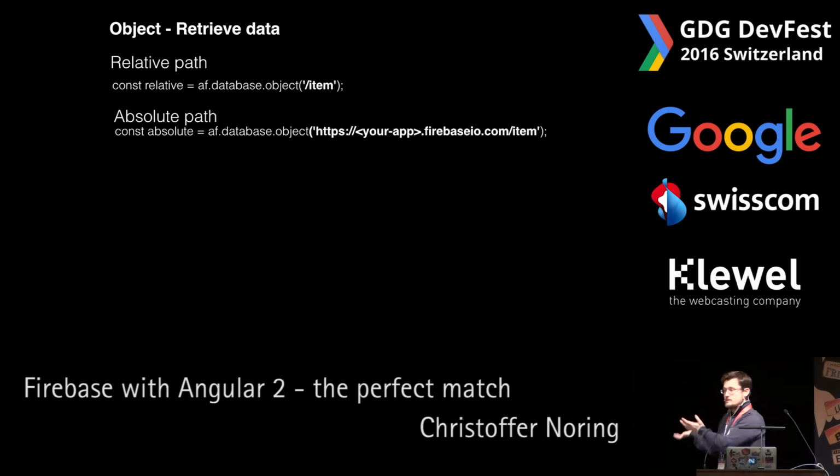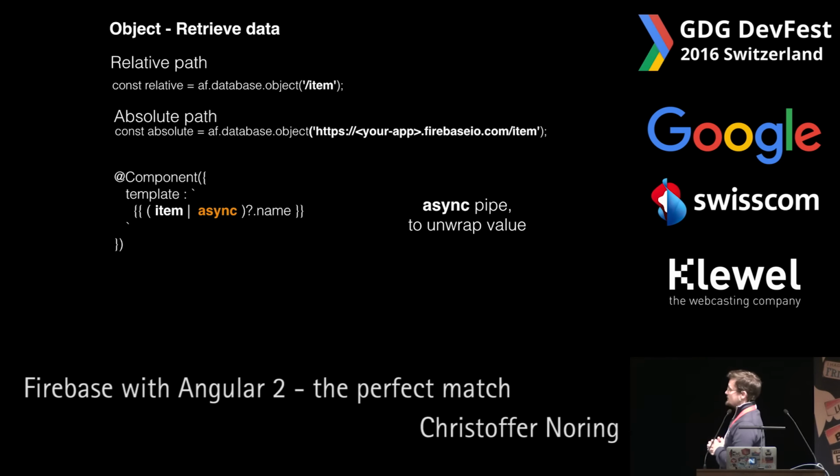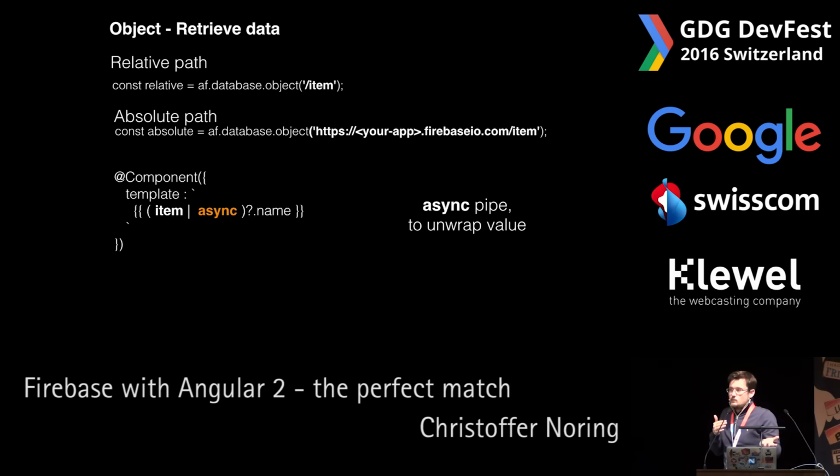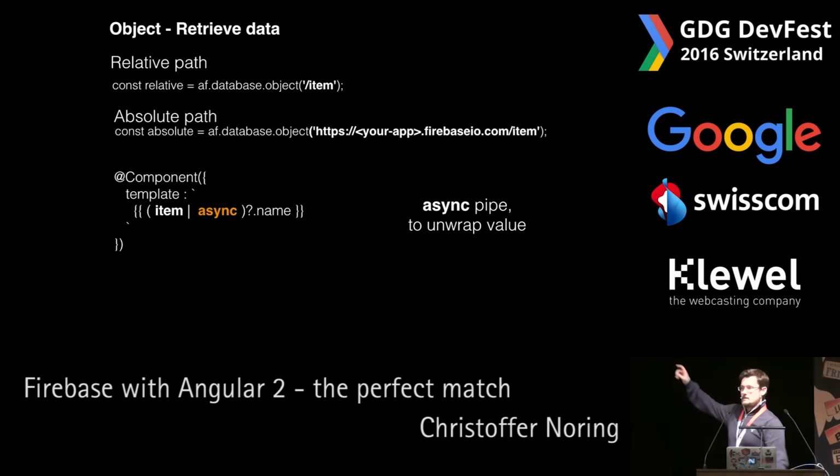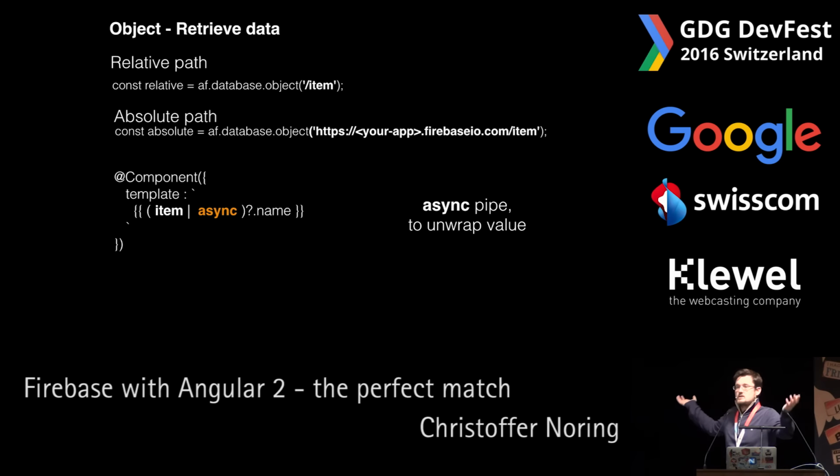As for retrieving data, it's important to note that when we're dealing with Angular 2, dealing with async data straight away without using the async pipe will actually break because the data won't be there, right? Because the first thing you do in an application is to perform a get. And if your object is not there, the template will actually crash. This is a big difference from Angular 2 to Angular 1. In Angular 1, it was like a silent fail. It didn't show us the error. In Angular 2, it's like, you haven't set this data. I don't know what this is. You say that you have an item property with a name property on it. I don't know what item is. Item is null. This is a big difference in Angular 2.